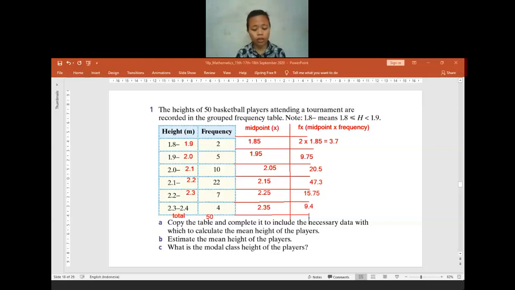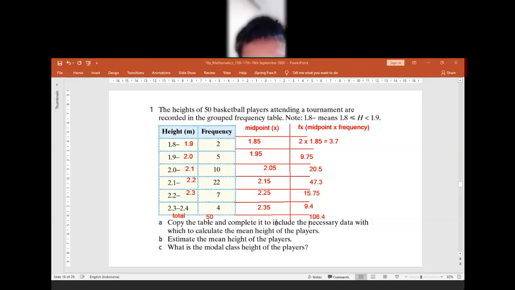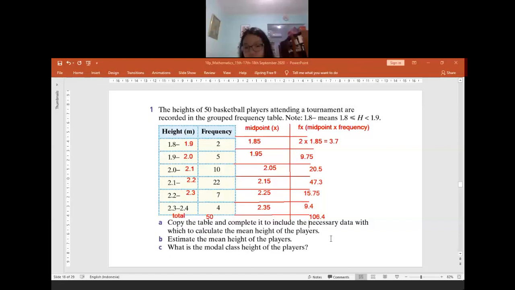How many did you get? Is it the same as mine? Is it 106.4? Or maybe I made a typo on my calculator. You can tell me. Is there anyone who got a different answer from me? Maybe I am the one who made a mistake. The midpoint, we do not find the total. Same as mine or different? Same, teacher. Okay, so now we are already done with question A.